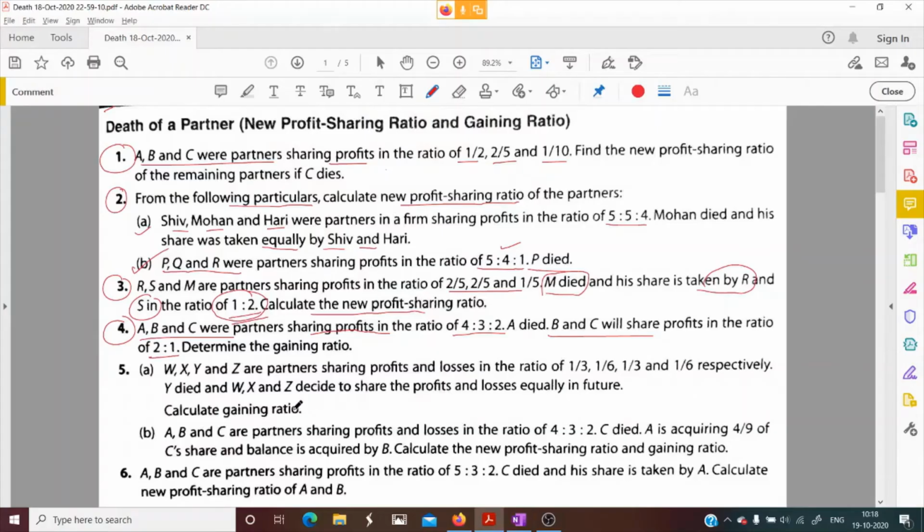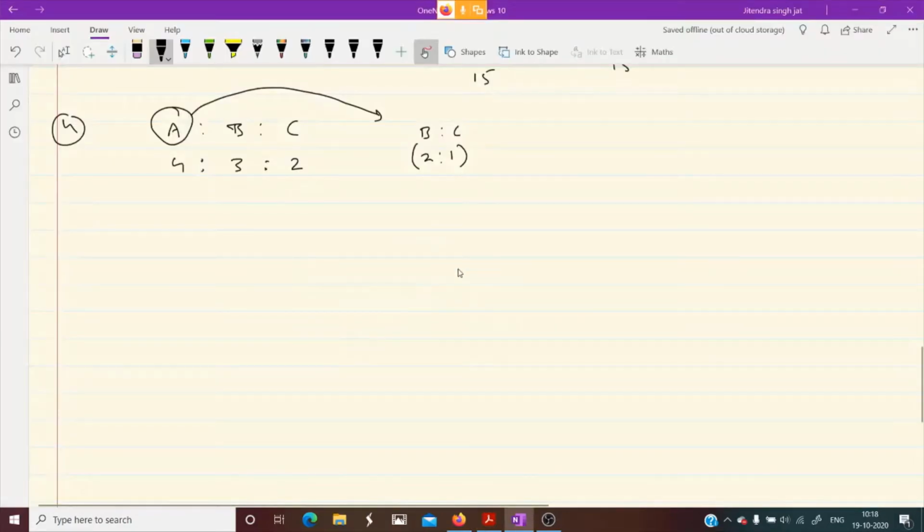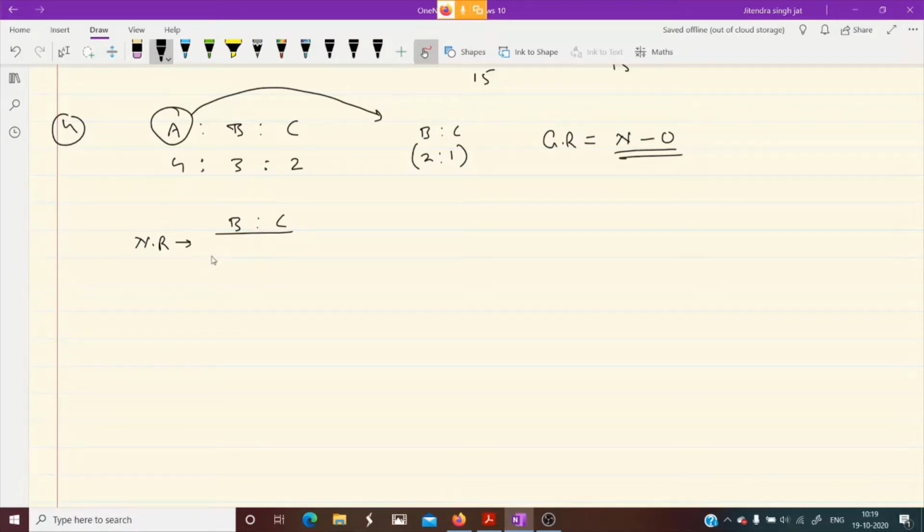Now what to calculate in this question? We need to compute the gaining ratio. What is the formula of gaining ratio? New minus old. Yes or no, children? So when A died, what will be the new ratio of B and C? We need to compute the new ratio of B and C, so let's compute it.